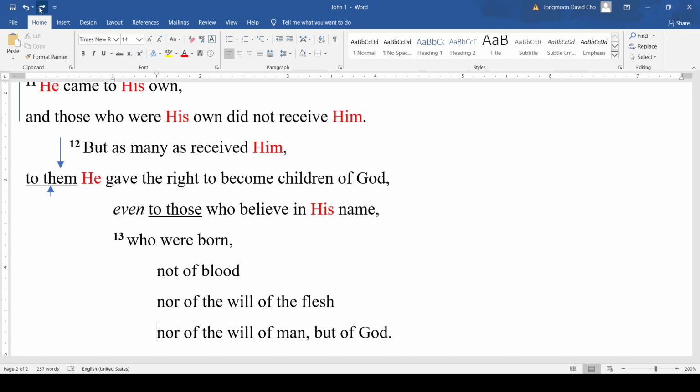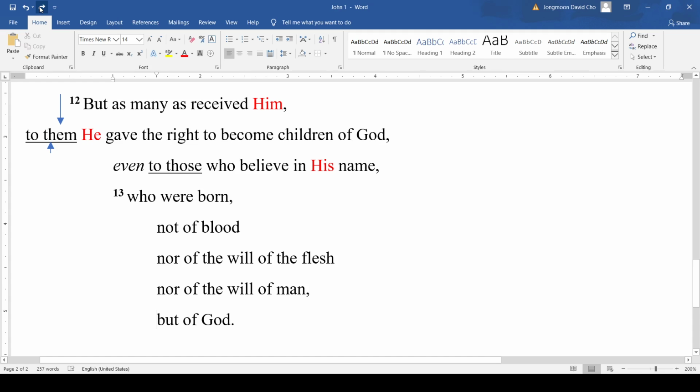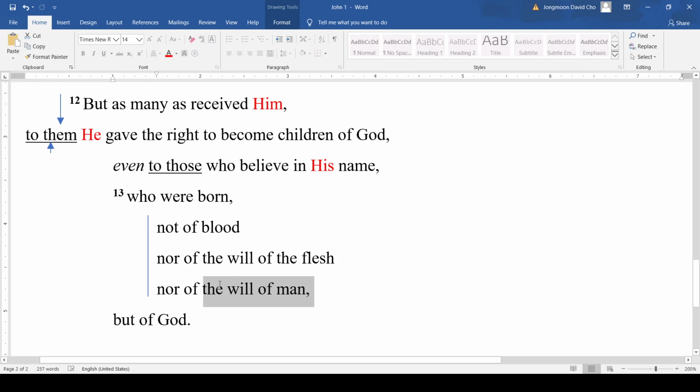They became children of God not by blood, nor of the will of the flesh, meaning no one was able to will themselves to become children of God. And to be emphatic, you have another statement saying "not of the will of man."